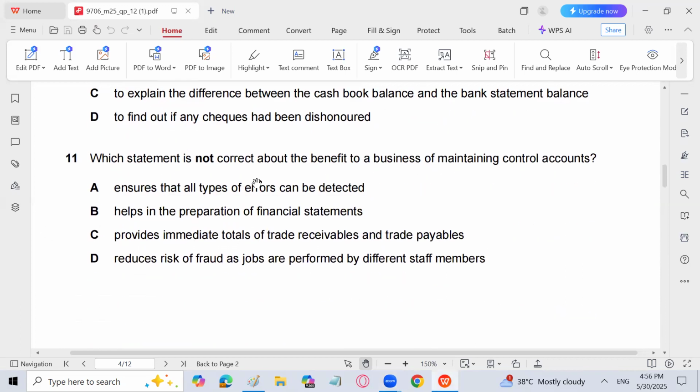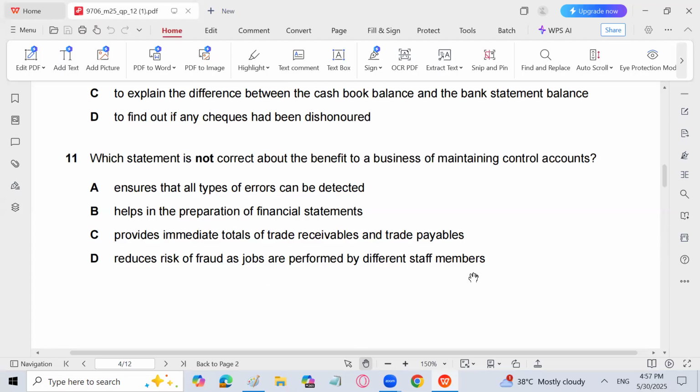Which statement is not correct about the benefit to a business of maintaining control account? Which is not the advantage of control account, which is not the objective of control account. That is what he is asking. Ensures that all types of error can be detected, helps in preparation of financial statement, provides immediate totals of trade receivable and trade payable, reduces risk of fraud as jobs are performed by different staff members.